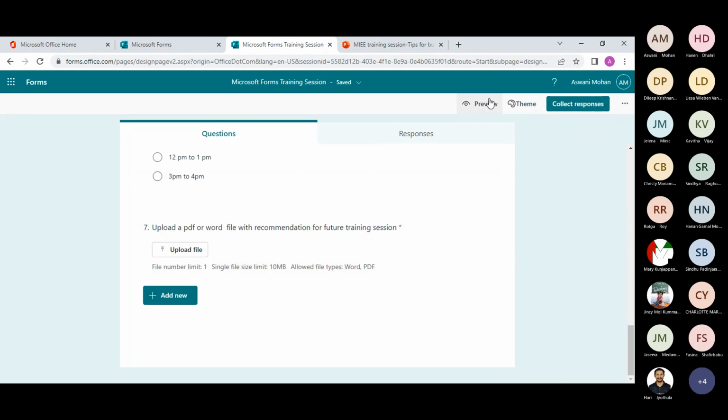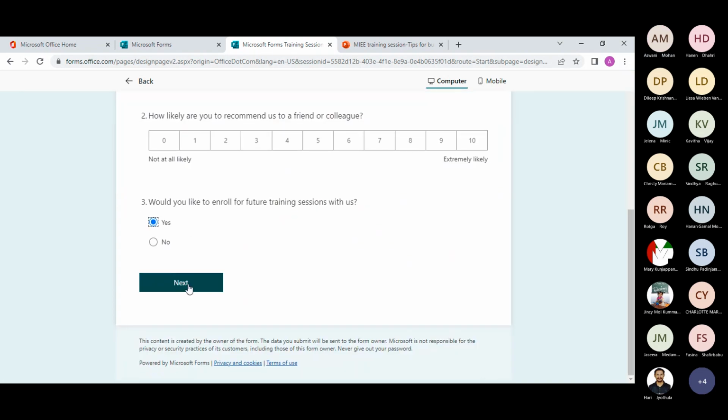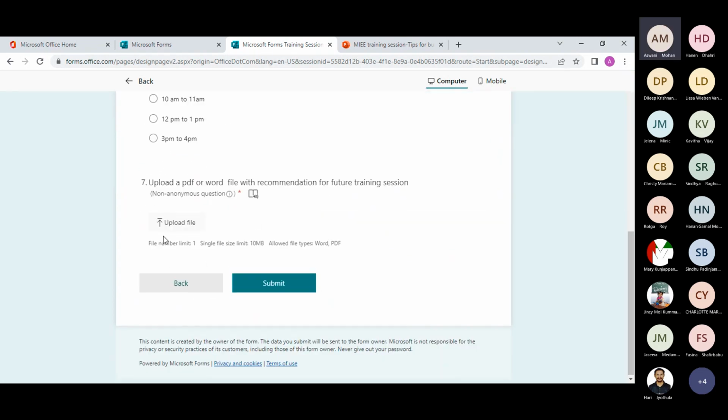So now when I go to preview, yes, I have this question. In the question, they mentioned the number of files that you can upload, the file limit, the size that is permitted for your file should be 10 MB or less than 10 MB, and then allowed file type as Word and PDF. So this is about forms.